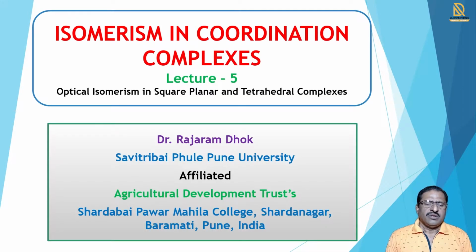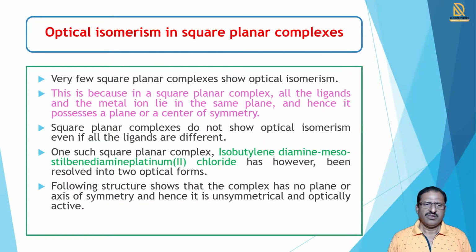Today we learn about isomerism in coordination complexes, lecture 5. In this lecture 5 we discuss optical isomerism in square planar and tetrahedral complexes. So in optical isomerism in square planar complexes, firstly we see the square planar complexes.